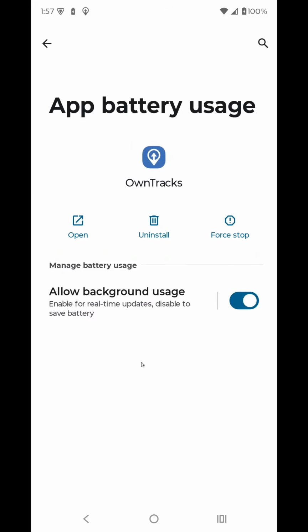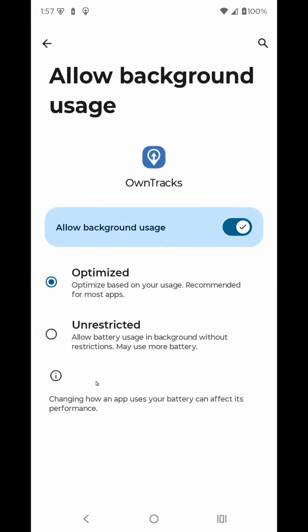Finally, I read online that once you check this box, you have to click on the words, and then you get the optimized and unrestricted. They don't have the restricted option anymore, surprisingly. But I have to set this to unrestricted if I want OwnTracks or whatever application to constantly be running in the background and not be killed off when the phone's been locked for a while.